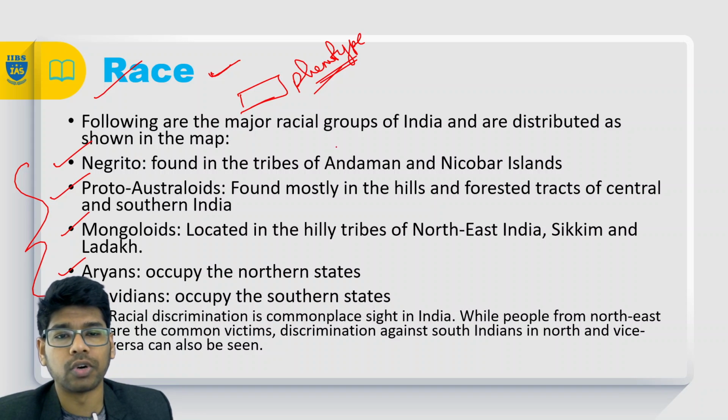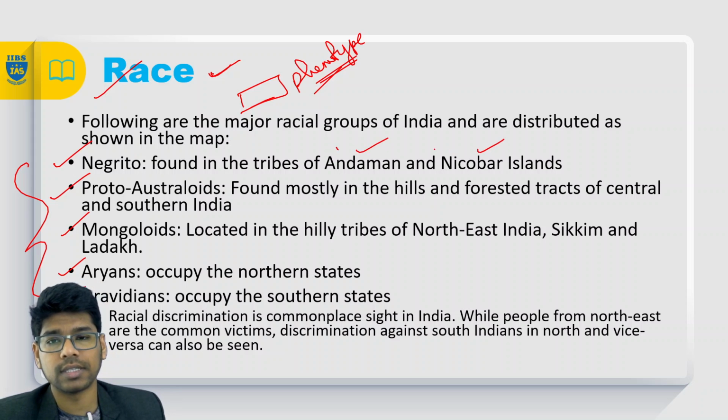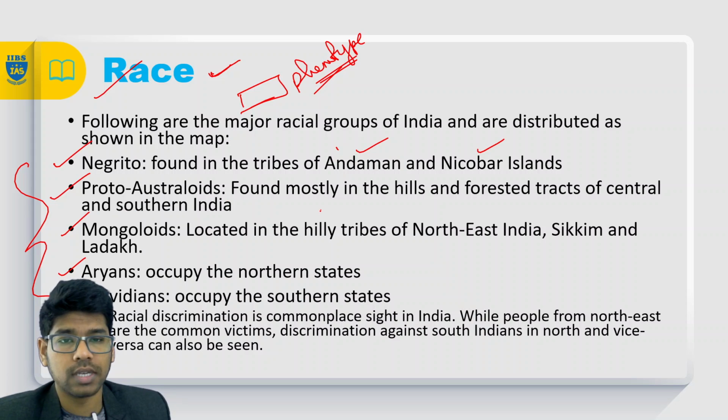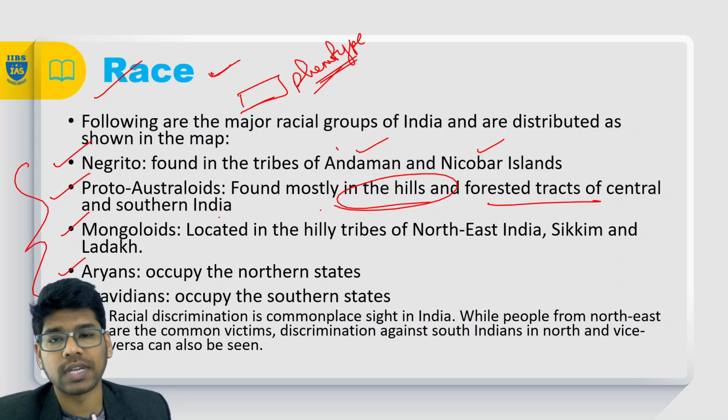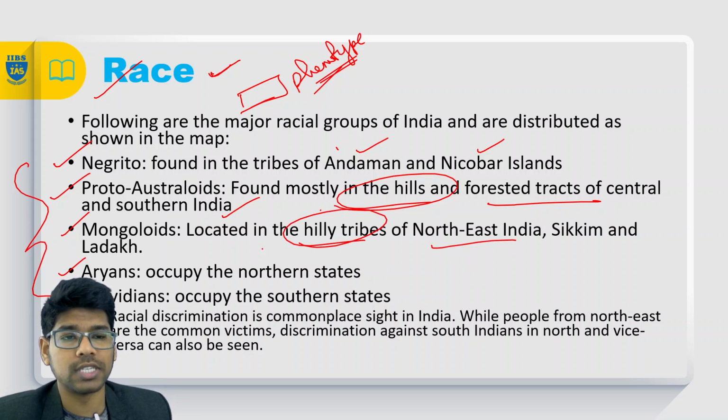The first one, Negritos, are the tribes of the Andaman and Nicobar Islands. The Proto-Australoids are found in the hills and forested tracts of central and southern India. Mongoloids are the hilly tribes of northeast India, Sikkim and Ladakh. Aryans are in the northern states, and Dravidians in the southern states.